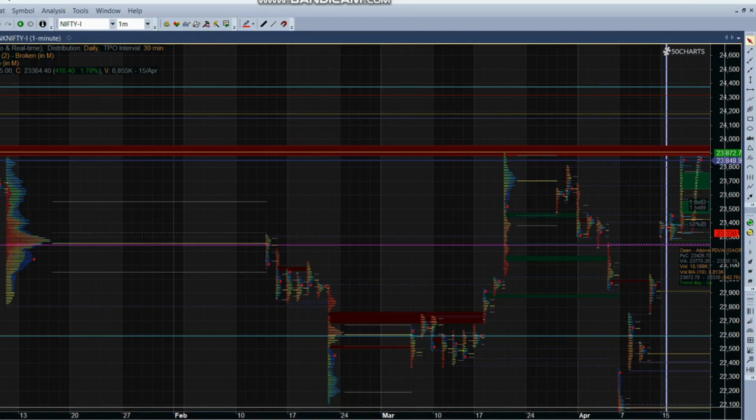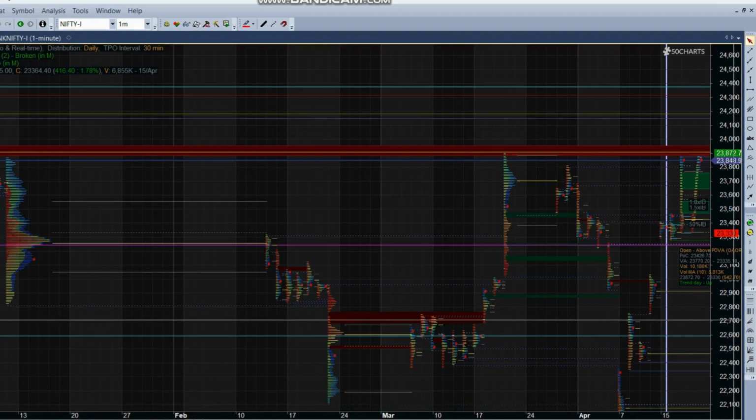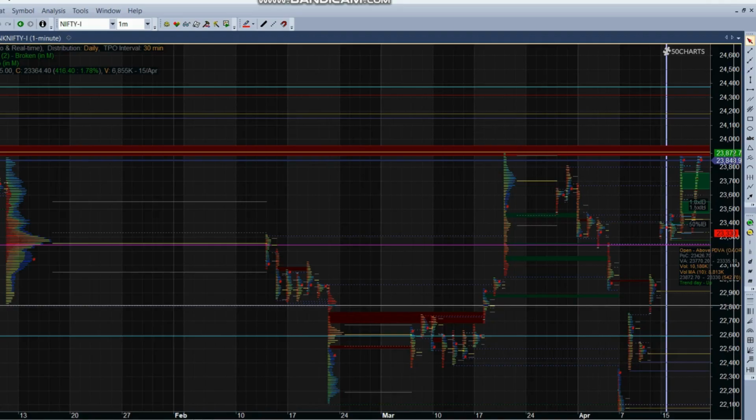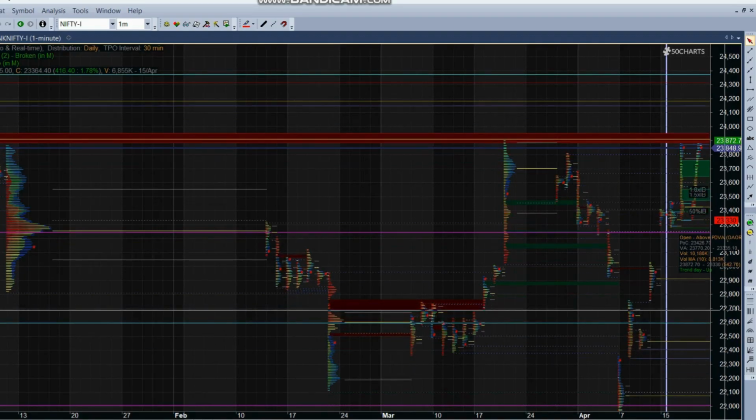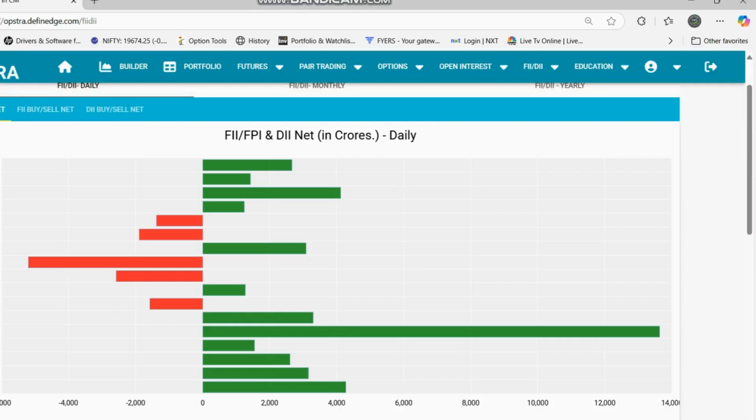Today we are going to check the institutions' activity in the month of April across all world markets. As we discussed in the data, the FIIs made a plan to crash the world markets. They started selling in the first week of April and made a big aggressive move in the world markets. And exactly what happened: the DIIs stayed silent and made their operations in every world market. The DIIs provided the support.